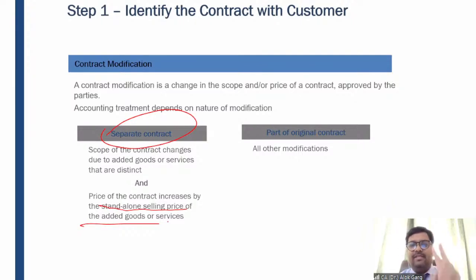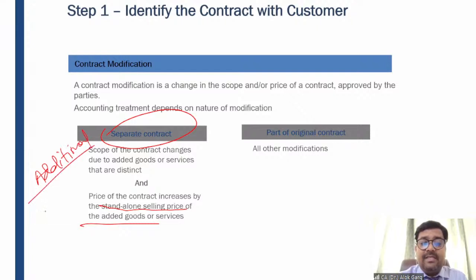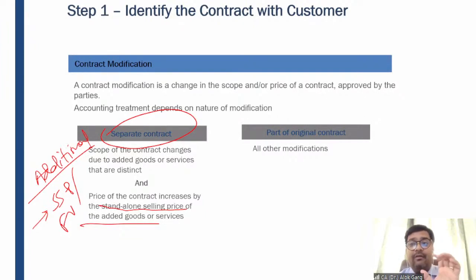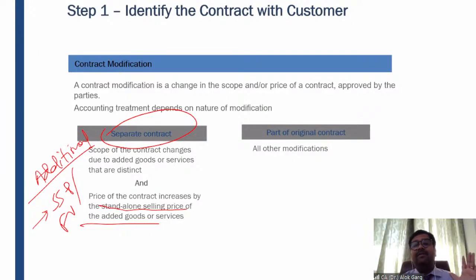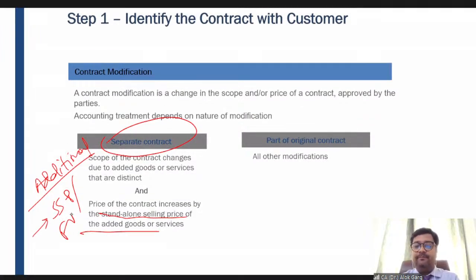So you have to see 2 things. One, additional goods and services, okay? And if these additional goods and services are at standalone selling price, which is fair value, right? You are not required to see, is it the same value? You are required to see, is it the standalone selling price as of now? Is it the fair value as of now? If the additional goods and services are getting sold at fair value, it means there is no influence of the existing contract, and hence it will be considered as a separate contract. I hope it is clear to everyone.